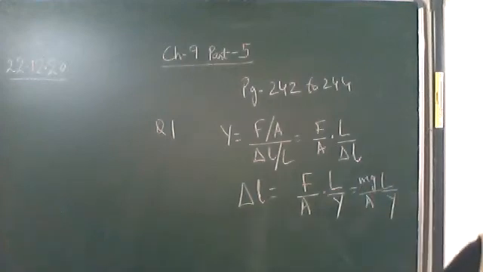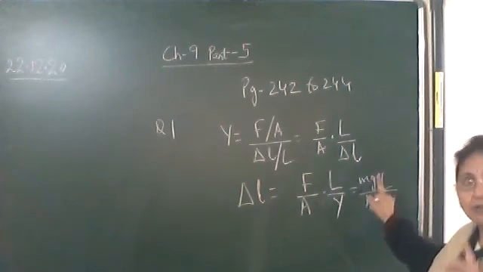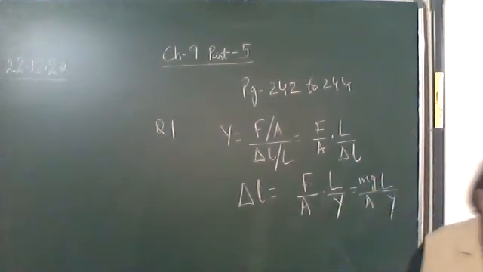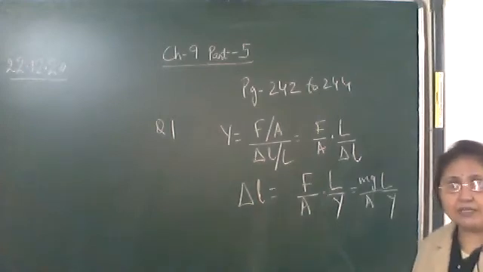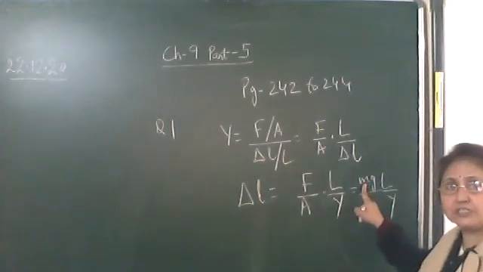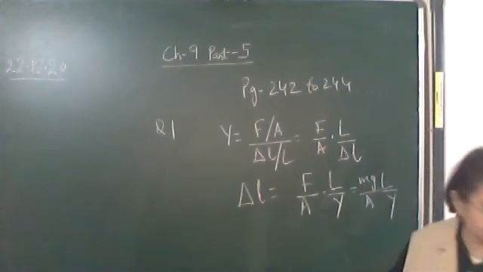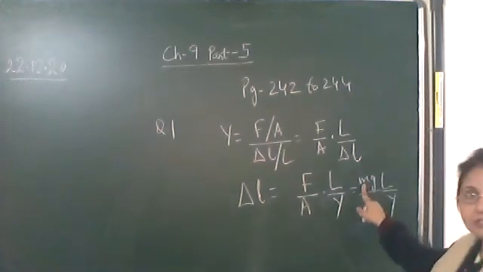Whereas for brass wire, it is only bearing a load of 6 kg weight. So for the brass, the mass will be 6 kg. For steel wire, the top one, it is having a weight not only of 4 kg. The 6 kg is also hanging below. So M for steel wire is 10 kg, and for the brass wire, it will be only 6 kg. That is the only difference.